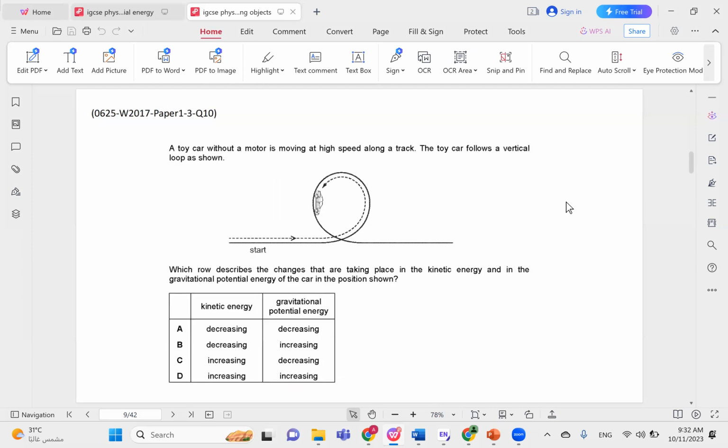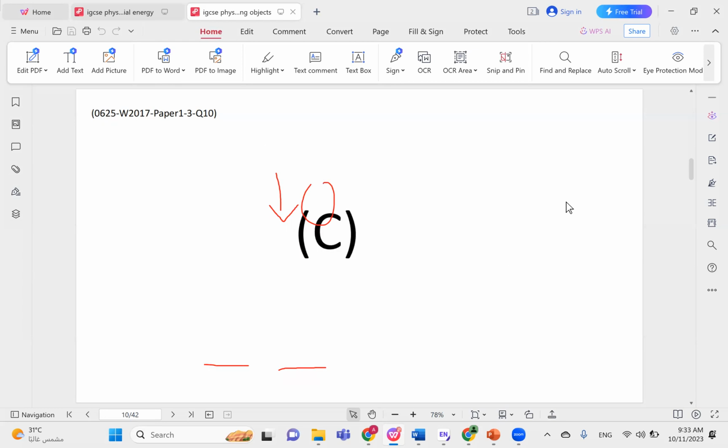A toy car without a motor is moving at high speed along a track. The toy car follows a vertical loop as shown. Which row describes the changes that are taking place in the kinetic energy and in the gravitational potential energy of the car in the position shown? In this position, it is moving down in a sense. So this is a repetition of a previous question. We said that the gravitational potential energy is decreasing and the kinetic energy is increasing. So the correct choice here would be choice C.